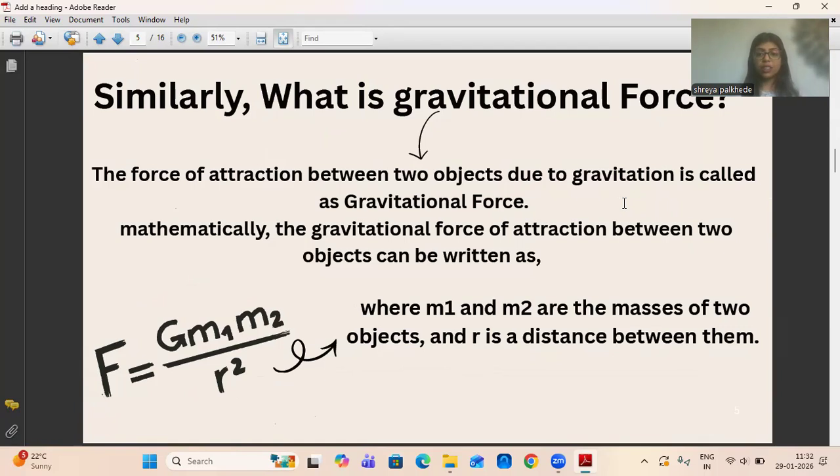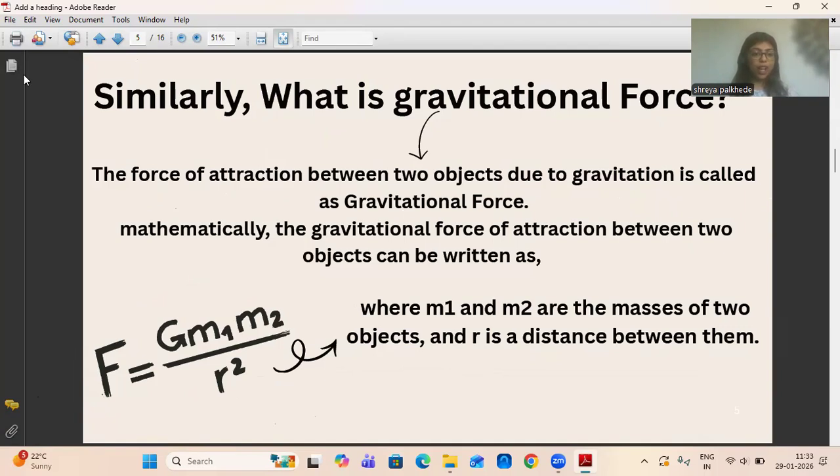Similarly, what is the gravitational force? Whenever we are measuring gravity in terms of force, it is called gravitational force.